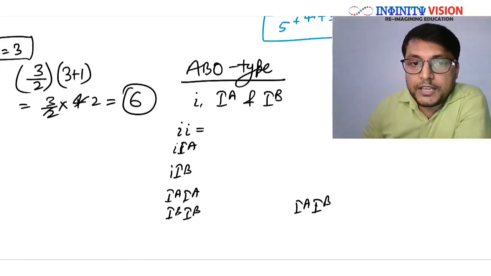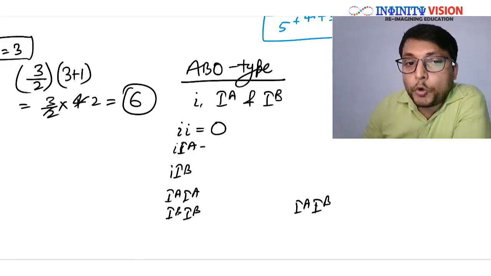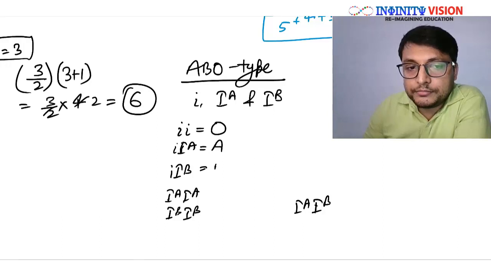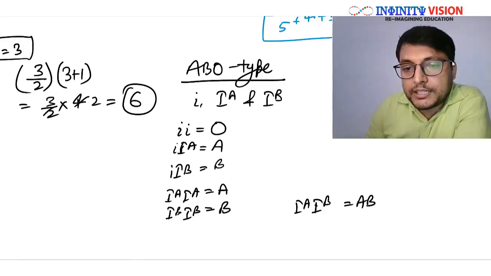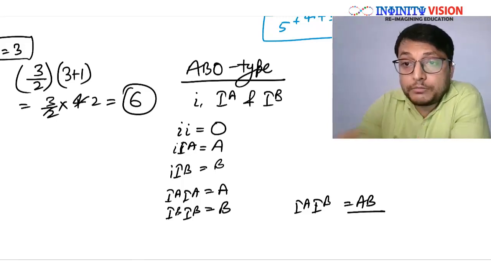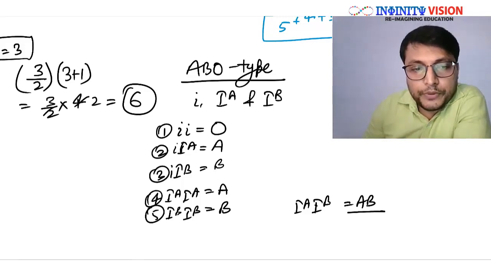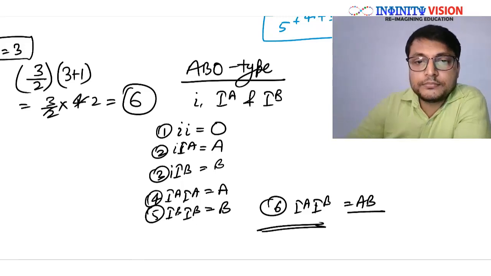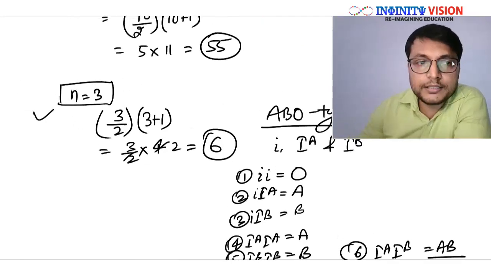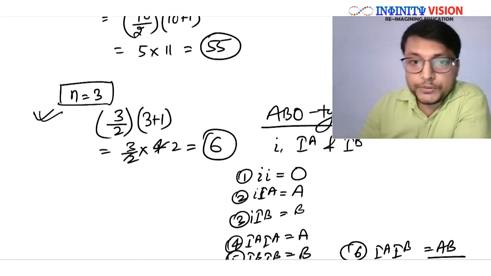So if a person has both the alleles as small i, the blood group would be O. If small i and capital IA, A, small i and IB, B, and IA IB, AB. Getting it? So the total number of possible genotypes, how many? 1, 2, 3, 4, 5, and 6. Can you see? This formula is correct. 6.